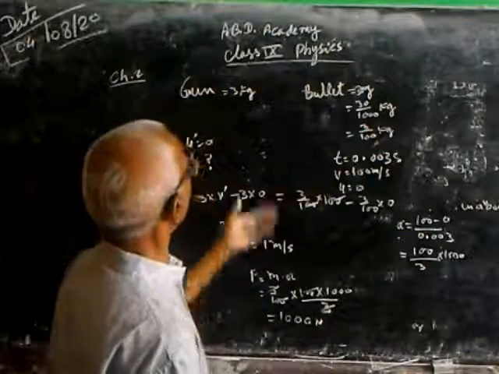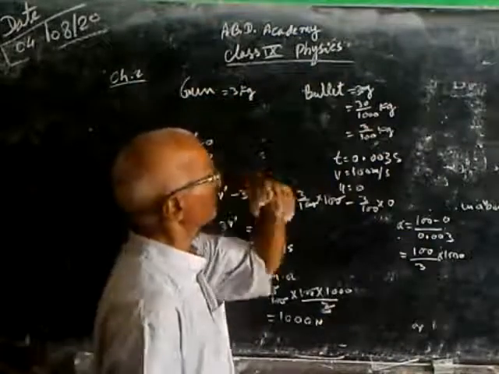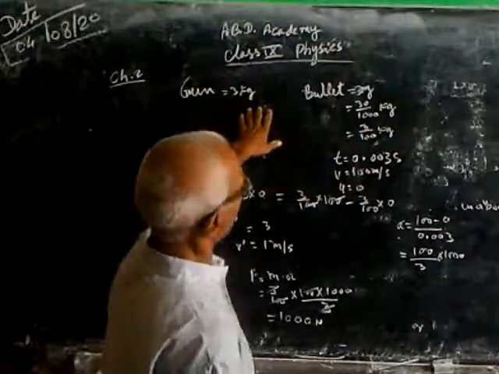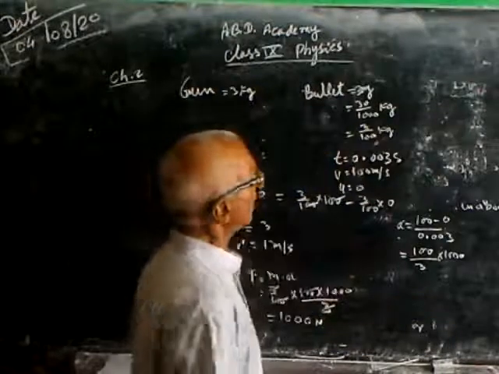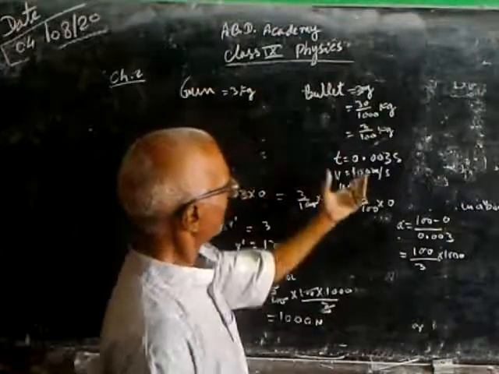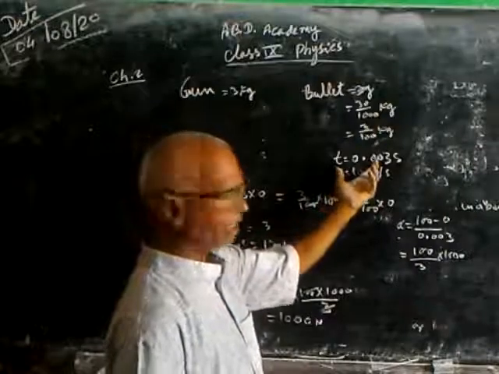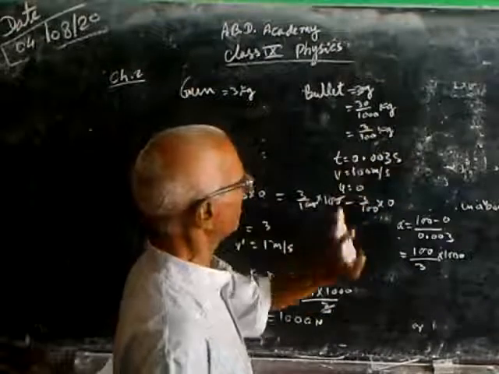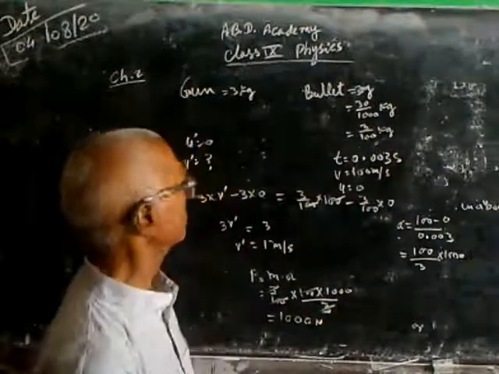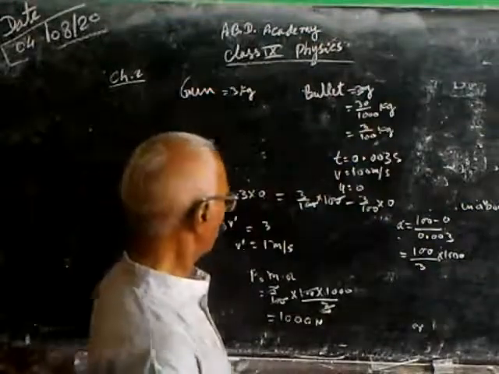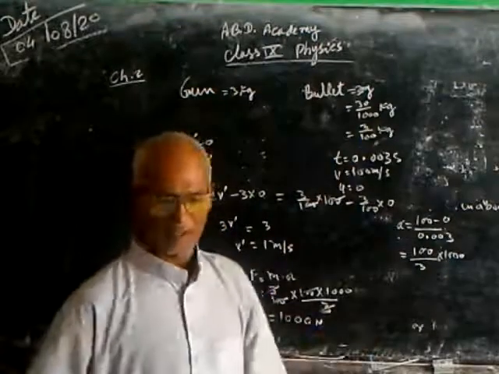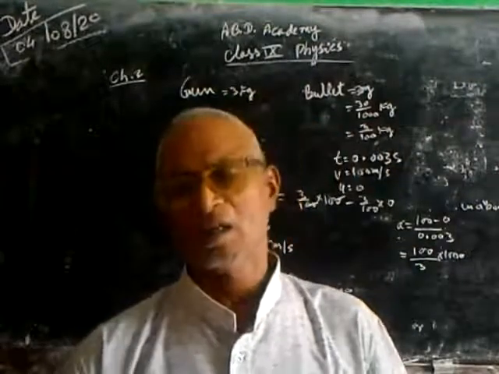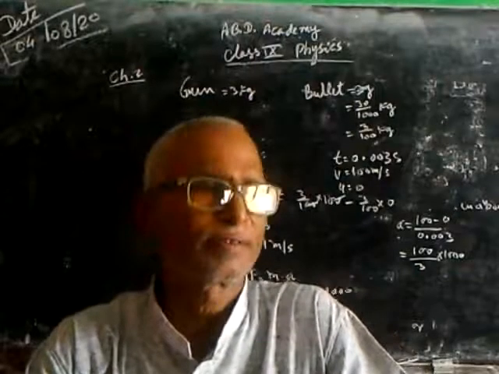A question is given: a gun of mass 3 kg. A bullet of 30 grams is fired from this gun and crosses the barrel. Find the velocity of recoil of the gun and the force applied by the gun on the bullet.